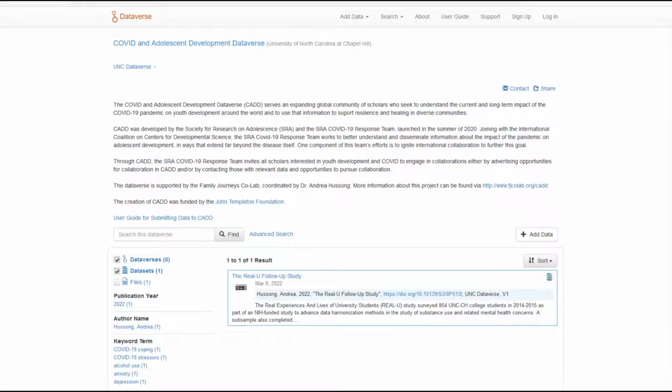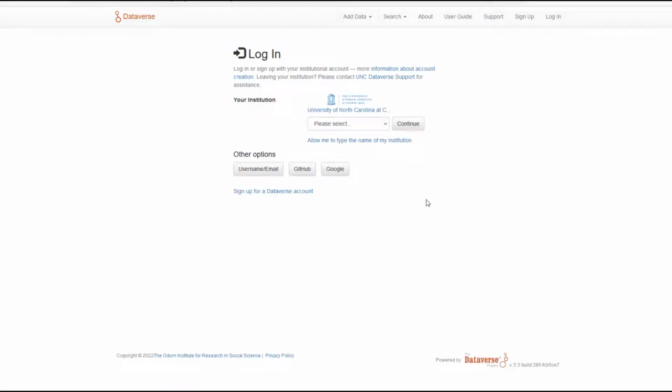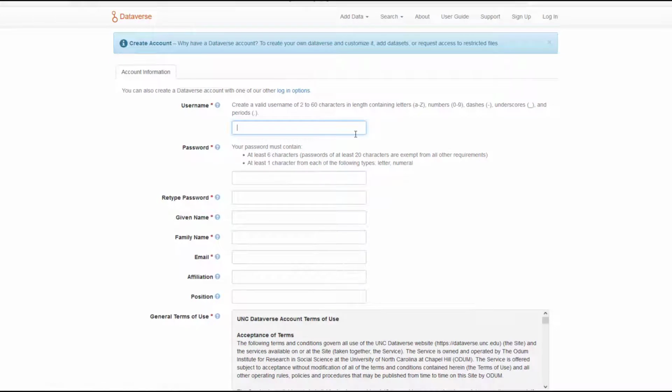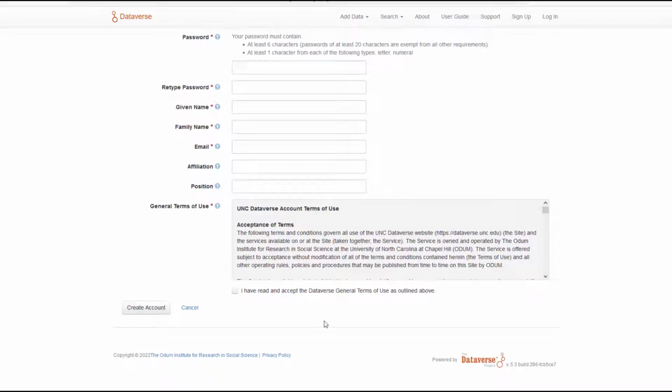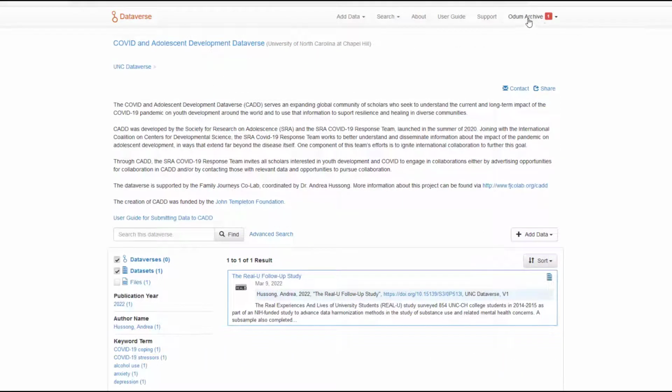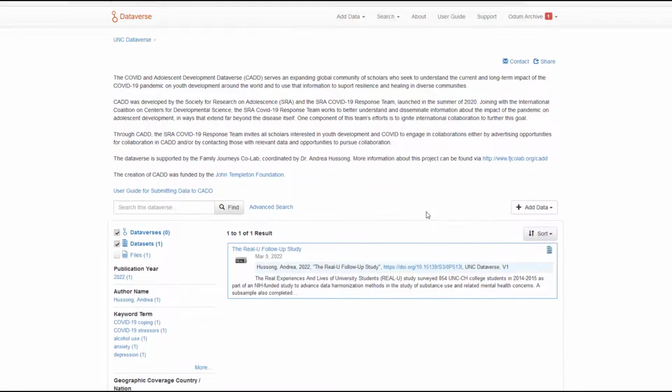Once you have made it to the COVID and Adolescent Development Dataverse page, you will need to log into your Dataverse account. Simply click the login at the upper right and select your institution from the drop-down, or log in with your username and email. If you do not have an account, you may click Sign Up, enter in the pertinent information, agree to the terms of use, and click Create Account. Once your account has been created, you will be taken back to the main page, where you can see you are logged in the upper right.